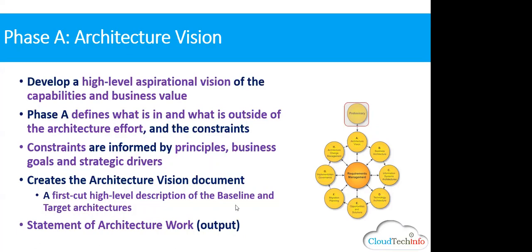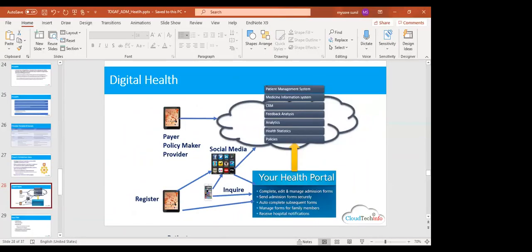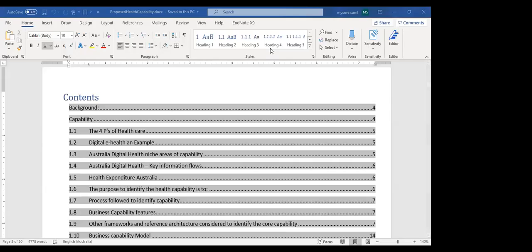Okay, now let me show you a document. How does a capability look like? This document was done by me about 3 years back. Can you see my screen now? Okay, let me share the screen back. I'll show you the screen so you get an idea what I'm talking about. Proposed health capability, yes. Can you see my screen? Okay, just bear with me.